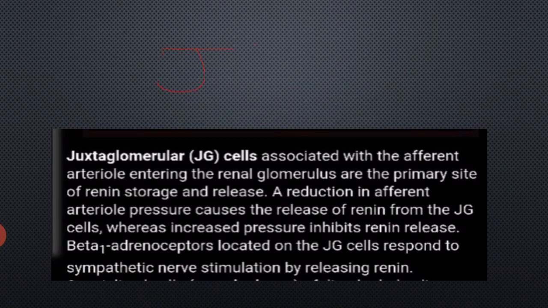JG cells. Juxtaglomerular or JG cells associated with the afferent arteriolar system entering the renal glomerulus are the primary site of renin storage and release. A reduction in afferent arterial pressure causes the release of renin from the JG cells, whereas increased pressure inhibits renin release. Beta-1 adrenoceptors located on the JG cells respond to sympathetic nerve stimulation by releasing renin.